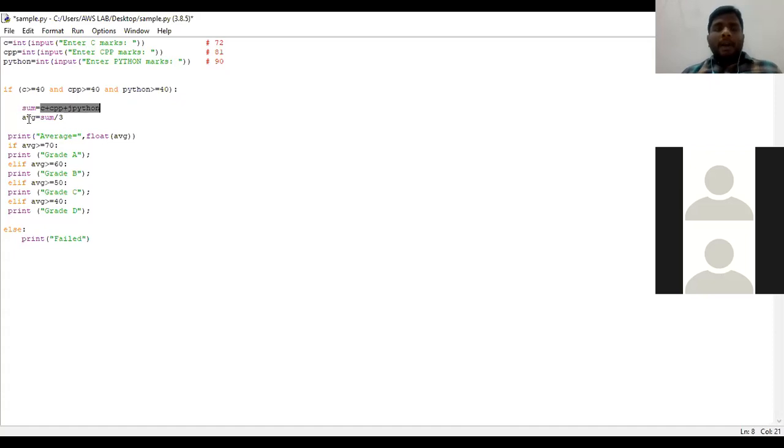After I get sum, I have taken avg, a variable where I am averaging the marks. So sum by 3. The value of sum will be obtained by totaling this.